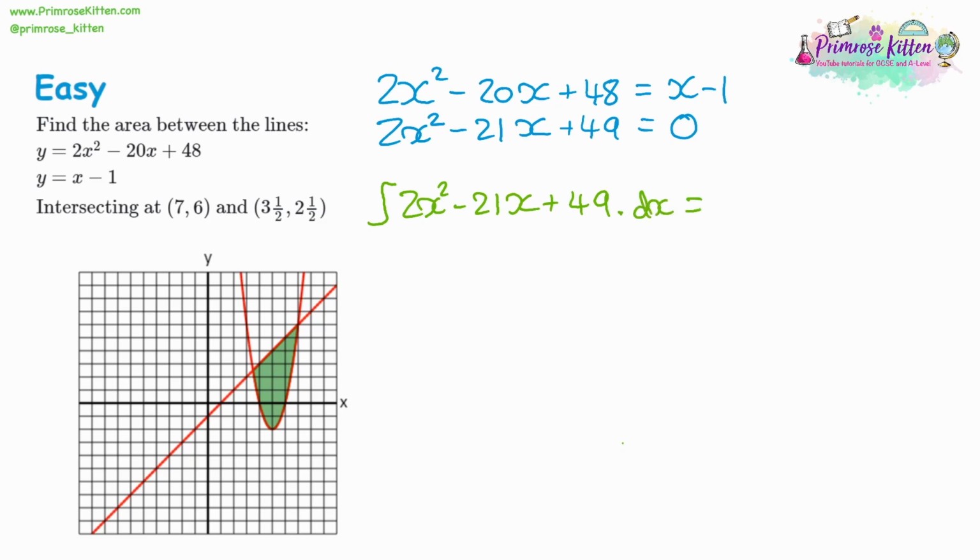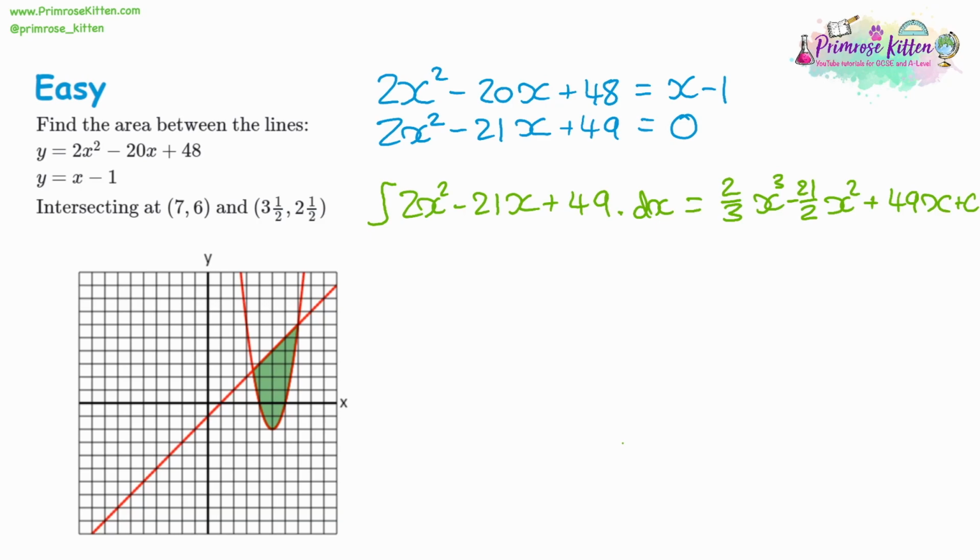So we increase all the powers. x squared becomes x cubed, but we need to divide by 3. x becomes x squared, but we need to divide by 2. And 49 becomes 49x. At the end, we have plus c as always. So now we have our expression that shows the area between the two curves. Now we just want the value.